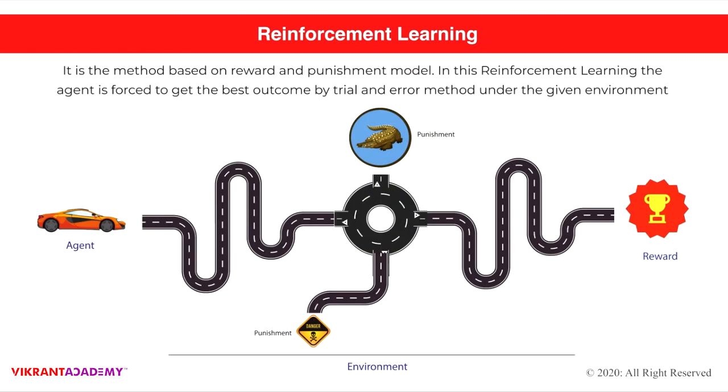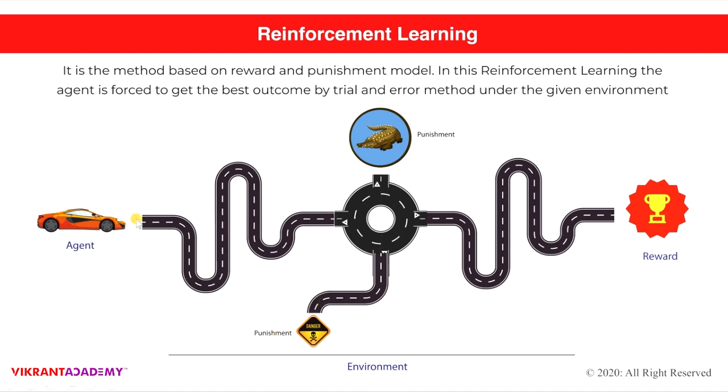So moving to reinforcement learning. Now moving into the final learning model, which is reinforcement learning. Guys, it is a method based on a reward and punishment model. In reinforcement learning, the agent is forced to get the best outcome by the trial and error method under the given environment. So imagine a situation where you have an agent as a car, then you have a pool where a giant crocodile is living. Then there's another circumstance where there is a road blockade by some kind of danger symbol.